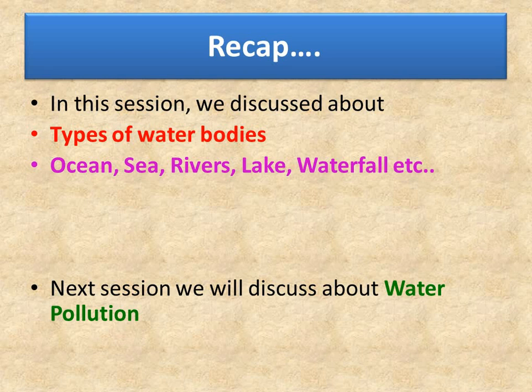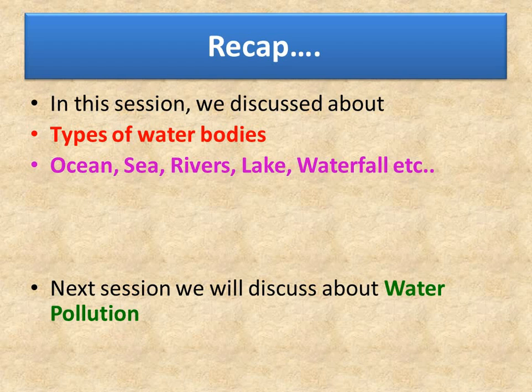An ocean is a vast water body that usually separates continents from one another. The water in the ocean is salty. There are 5 oceans on the earth. They are Pacific, Atlantic, Indian, Southern Ocean and the Arctic Ocean. A sea is also a vast water body but smaller than the ocean in size. It is partly closed by land and opens up to the ocean. The water of the sea is also salty.